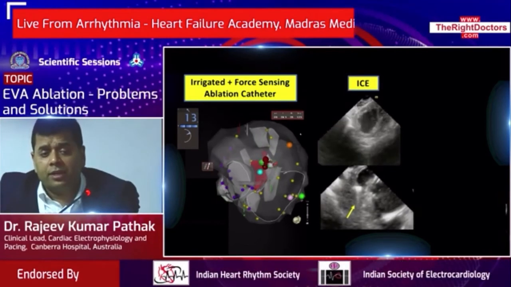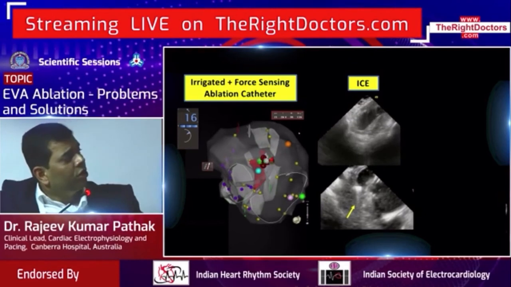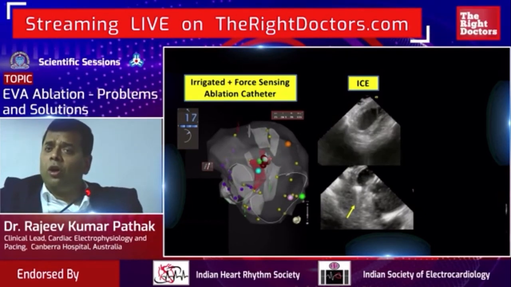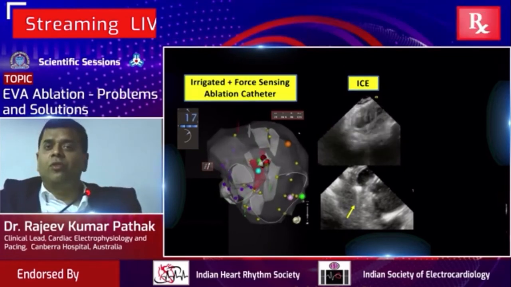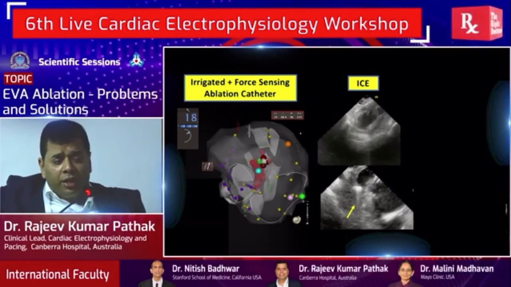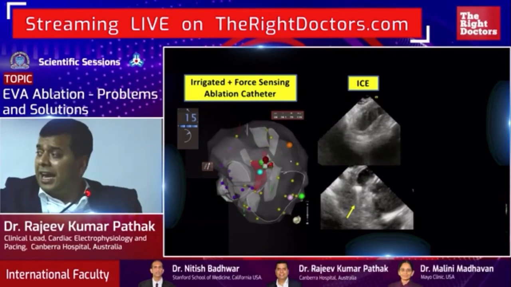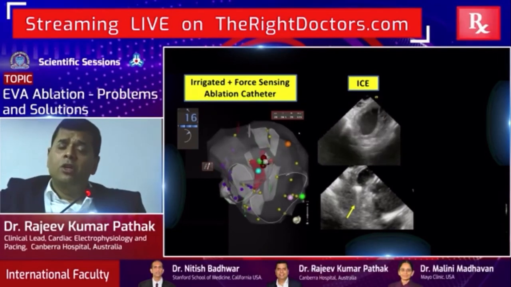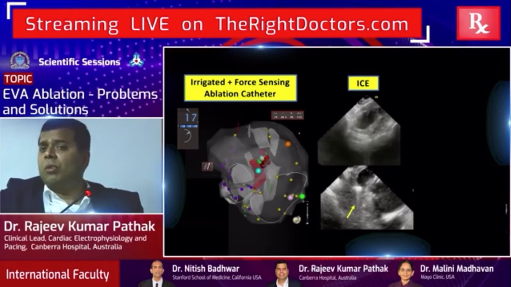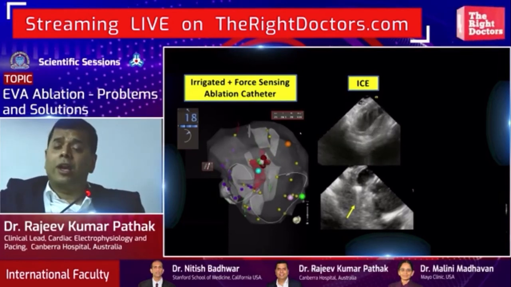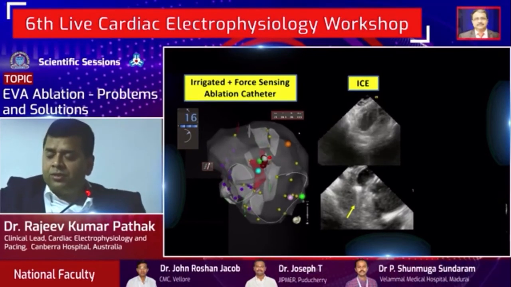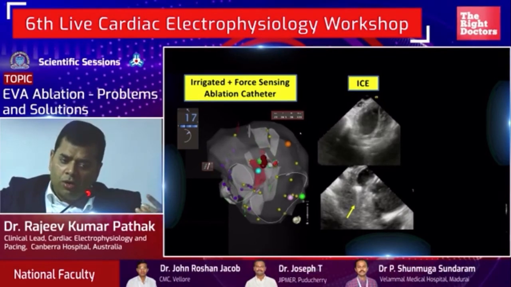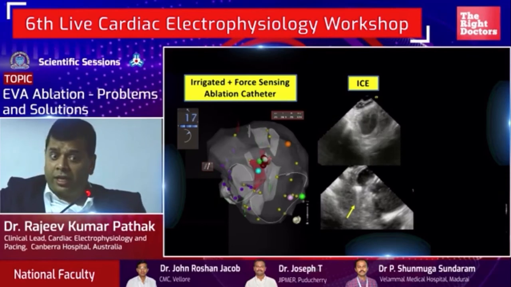Use of real-time imaging is again important, not only to understand the catheter stability, but also to watch for the echogenicity, because it can be a prelude for a steam pop, especially if you are doing an RF ablation at the base of these papillary muscles where there is not much blood flow and you are at risk of having a steam pop and LV perforation. I personally find use of intracardiac echo to watch your lesion is extremely important.